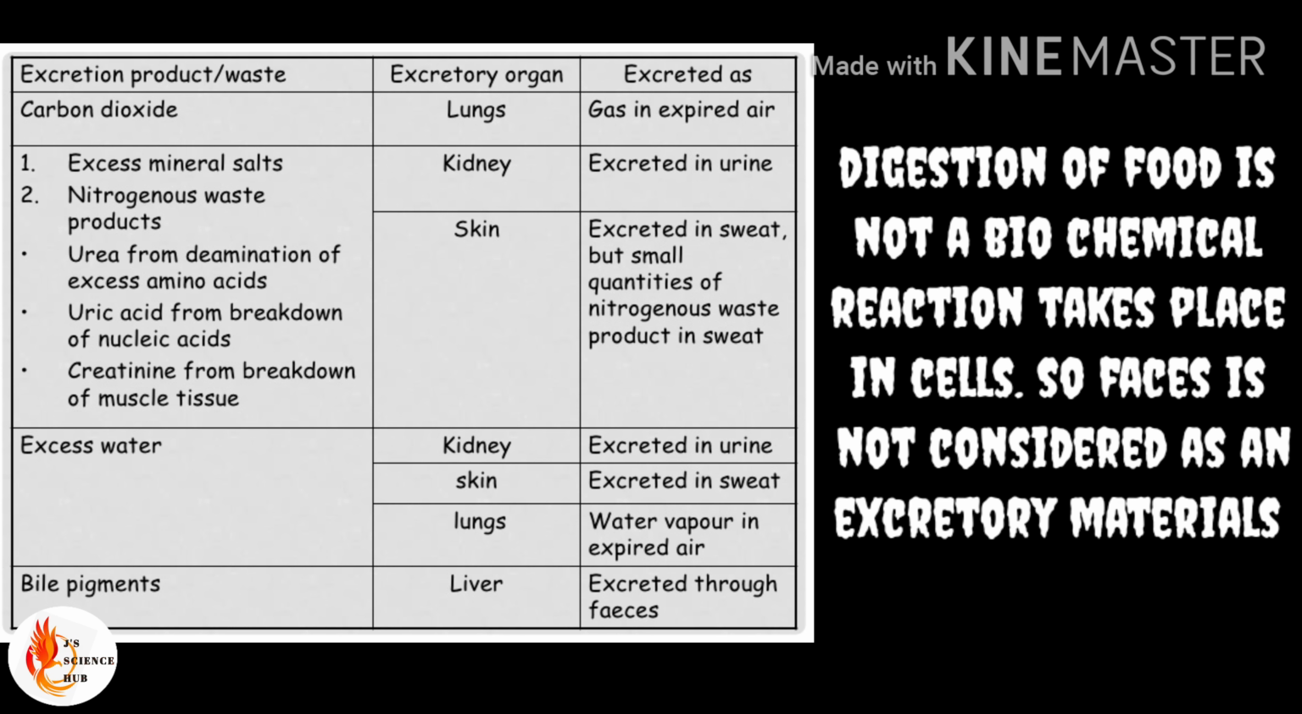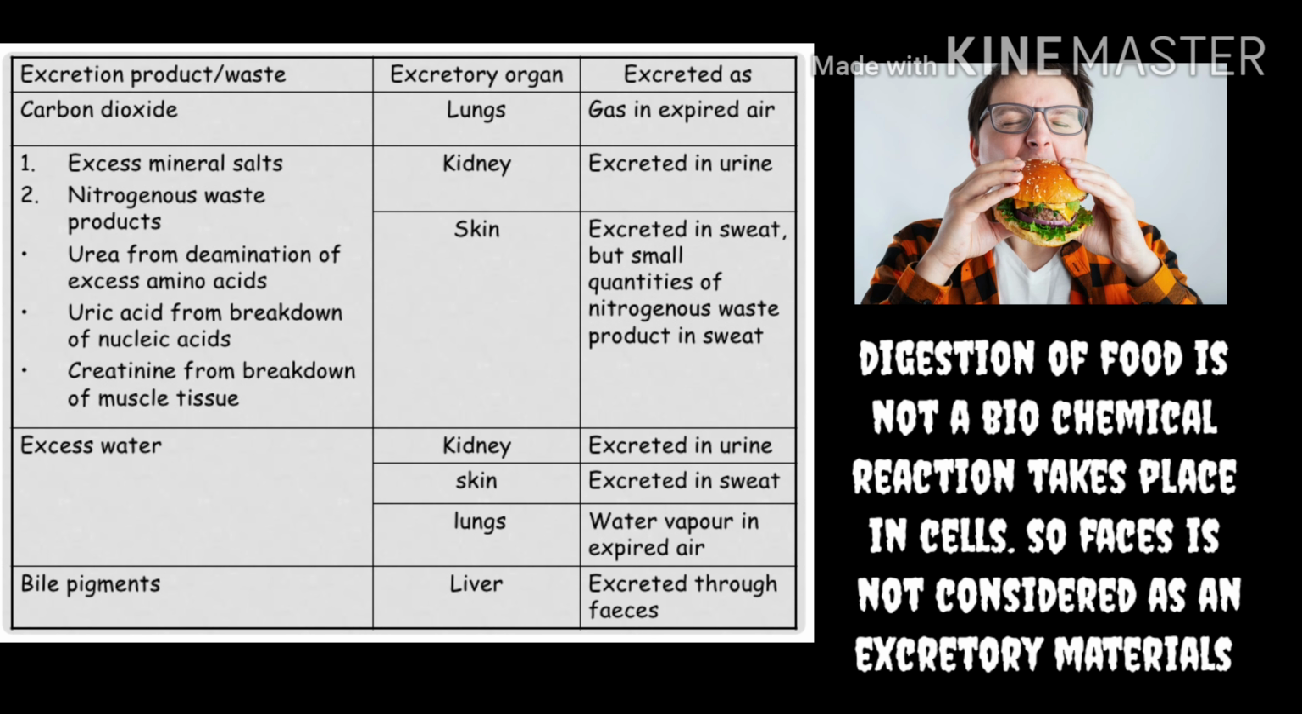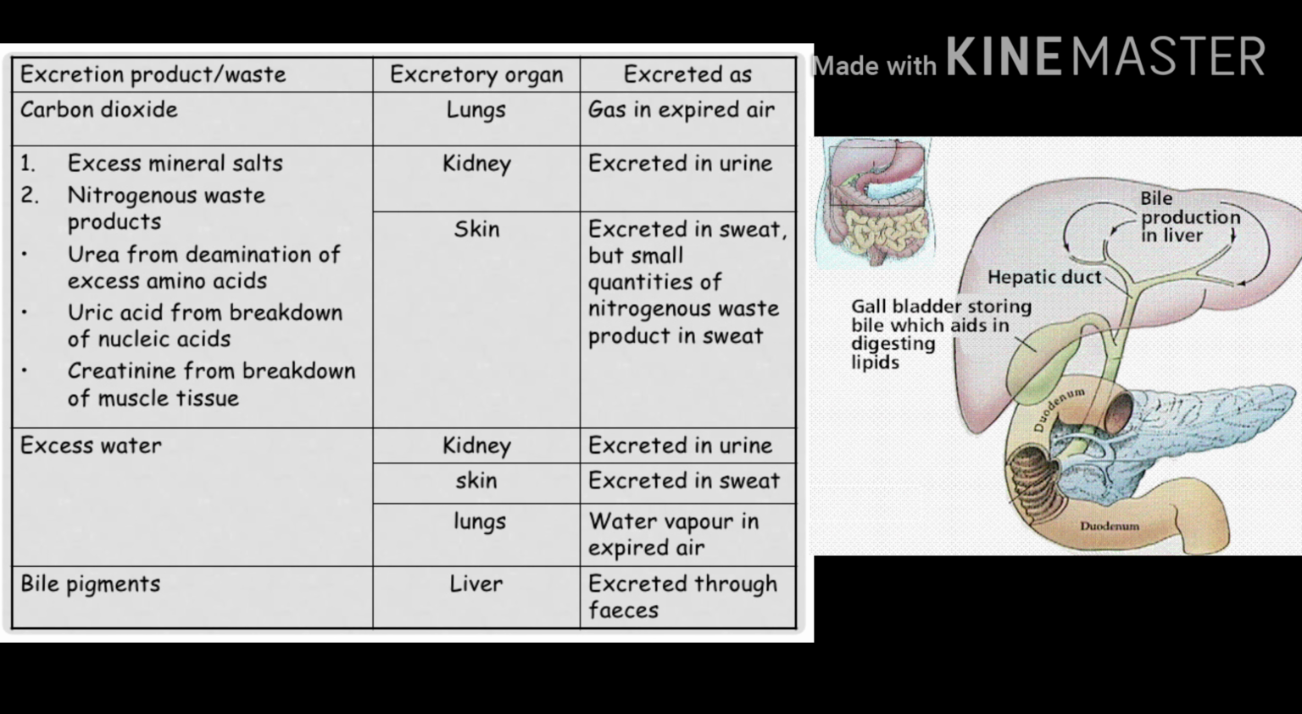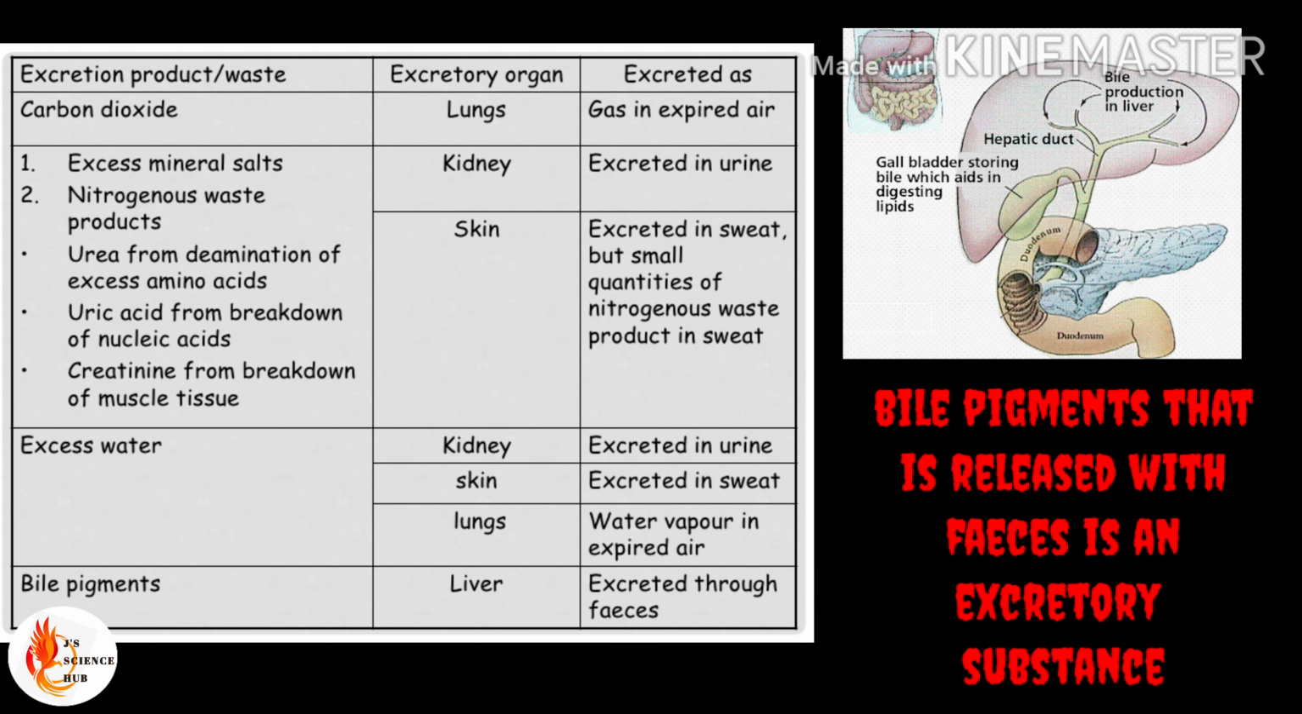We do not consider the fecal matter as an excretory substance because the fecal matter is undigested food particles. During the process of digestion, we are ingesting the food from the external environment, right? So it is not produced during a metabolic activity. But we already studied that bile pigments give the color to the fecal materials. This bile is produced inside the body, so it is removed with the fecal matter. So we can consider the bile pigments that are released with the feces as an excretory substance.